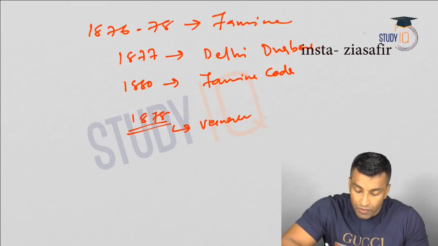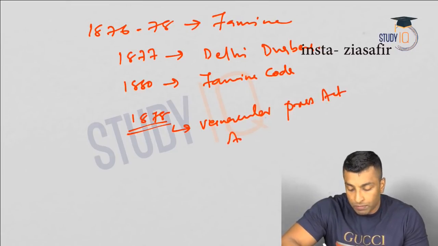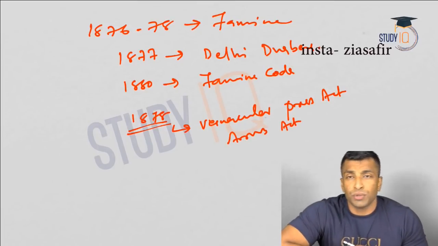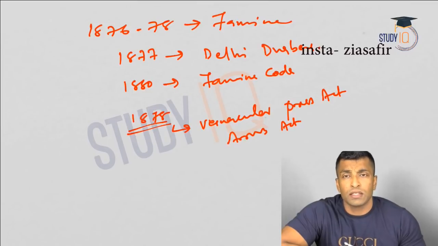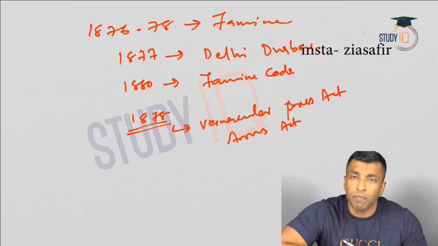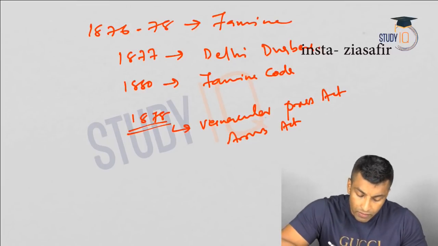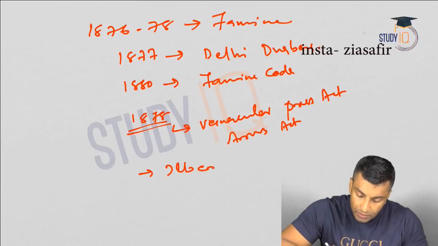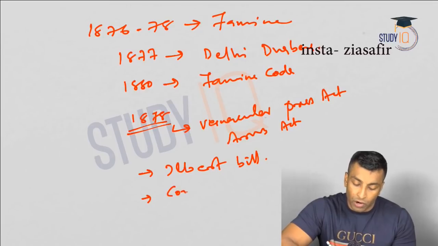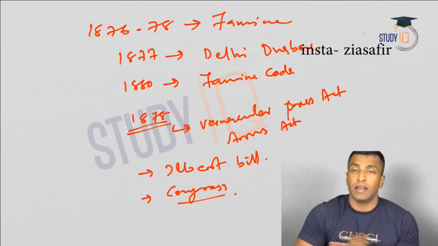Okay, Vernacular Press Act. We will talk about Arms Act. We will also talk about that issue of lowering the age of civil services and the impact of it. Okay, and then during Ripon's time, there is a very controversial bill which was introduced, that also we'll discuss, which is known as Ilbert bill. Okay, and if time permits, I'll be talking about Congress, and we'll see Congress in detail. Okay, so let's start with the first topic.